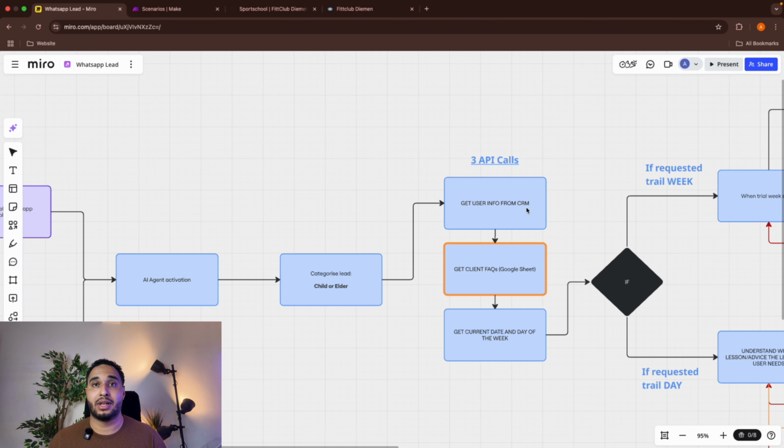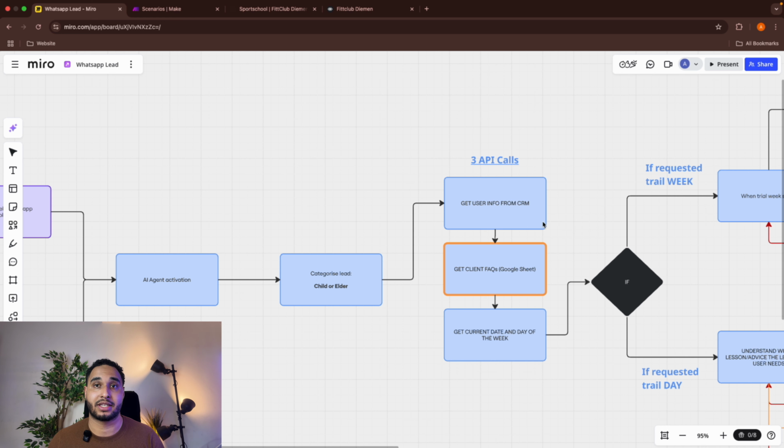And then we'll have 3 API calls. The first API call is to get the user information. Since it's on WhatsApp, we already have their phone number. With their phone number, we can search the leads in the CRM. You have an API call in Pipedrive where you can search a person by phone number, name, or email address.